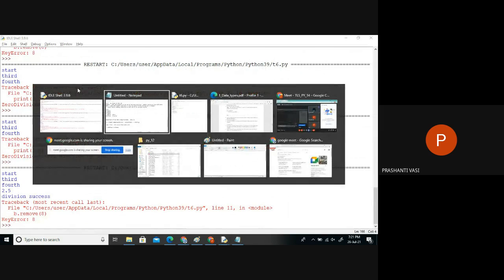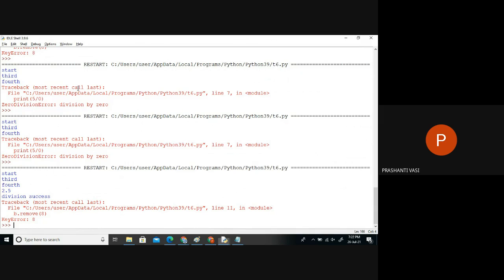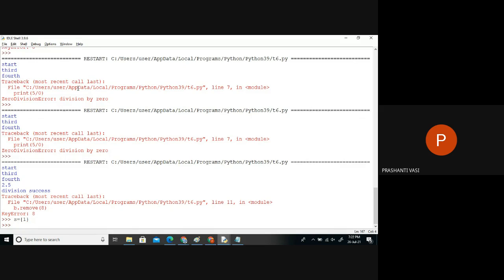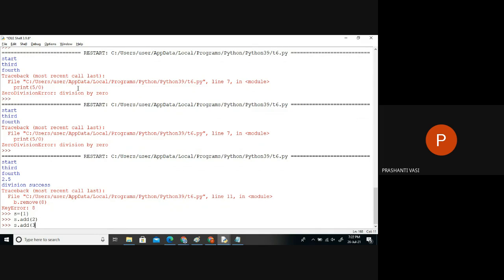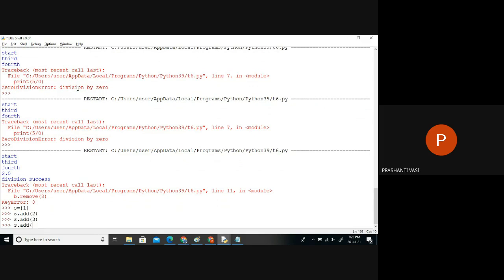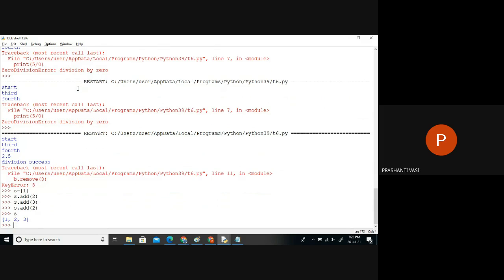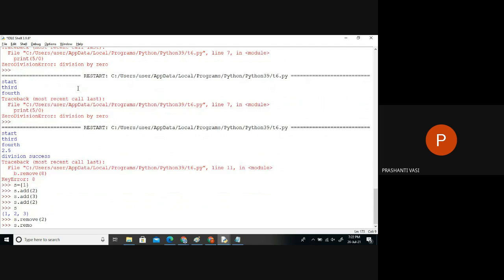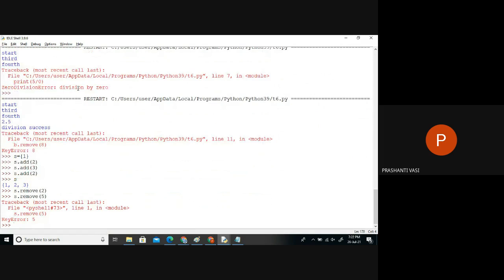So set, we were discussing about. In set we have the functions we have to check. If I'm creating a set of data and I'm just trying to add, I'm not using the append function. The same data will not be added here. And if you try to remove something which is there, it's okay. But if I try to remove something which is not there, it will give an exception. This is called an error or exception.